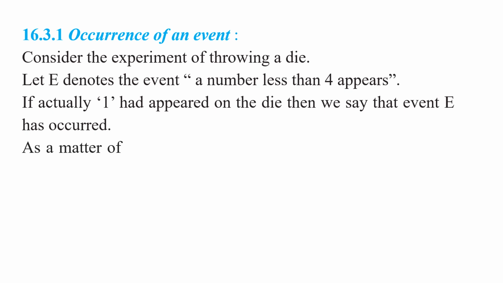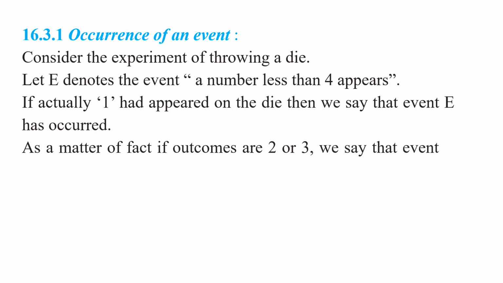Right. As a matter of fact, if outcomes are 1, 2 or 3, we say that event E has occurred. Understood this point, my children? On the die, if 1 or 2 or 3 appears when the die is thrown, then we say that event E has occurred. Understood this point, my children? Right.